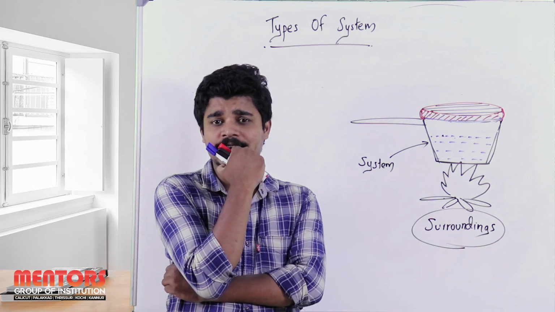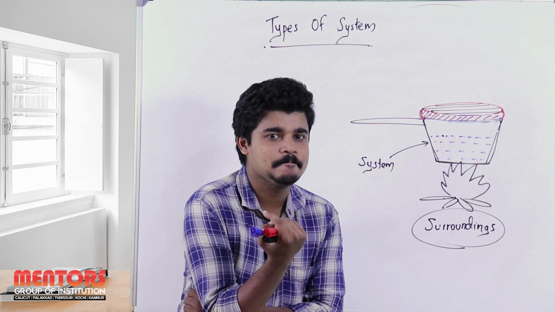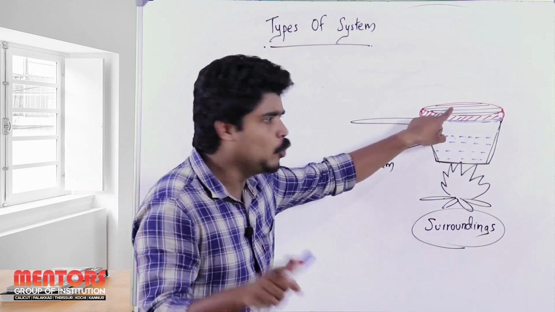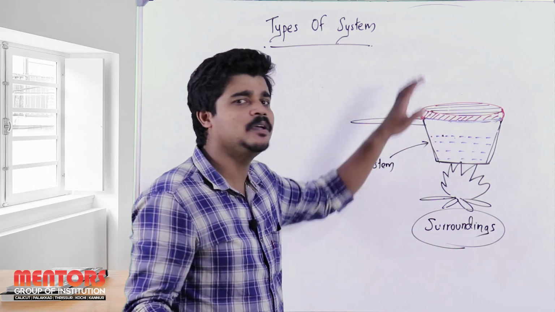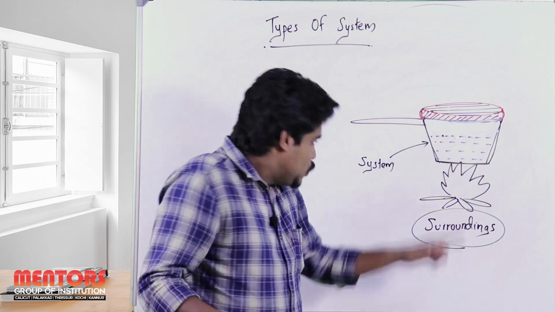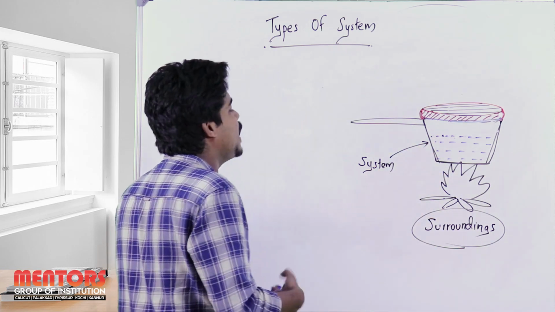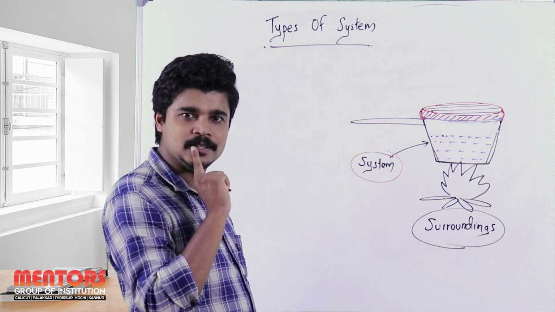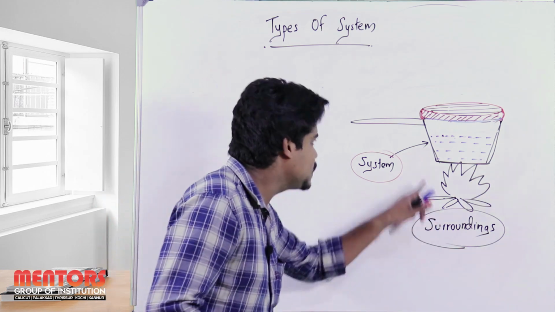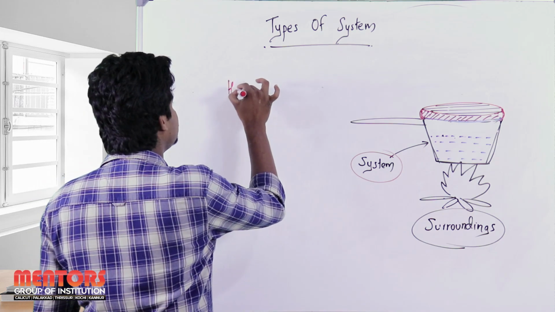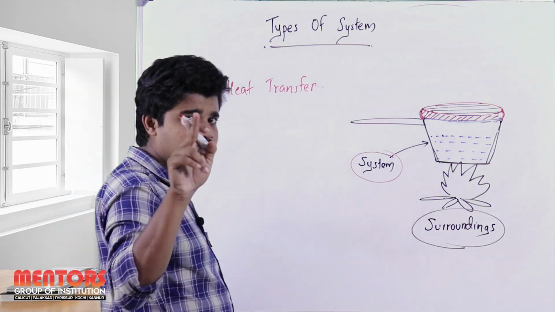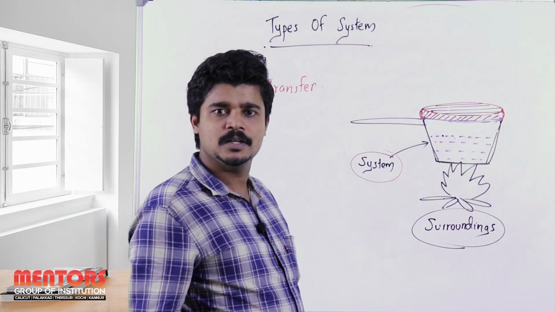So what we have ended up with is that we are now covering the top of the teapot with a lid such that no water vapor escapes through here, but still I am giving heat from the surroundings to the teapot, which is my system. What happens here? Is there a heat transfer here? Yes, there is a heat transfer, sir. Where? From the surroundings to the system. So I can say there is a heat transfer. Yes, but can you say whether there is a mass transfer here?